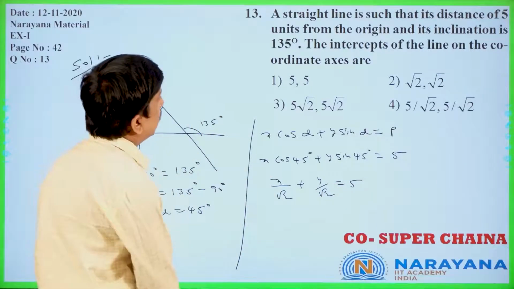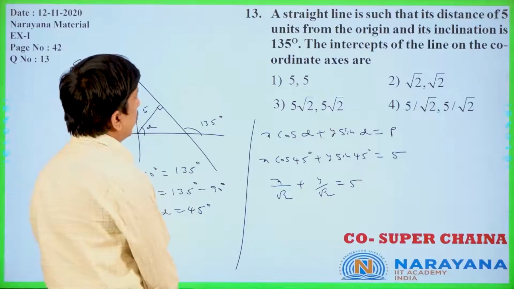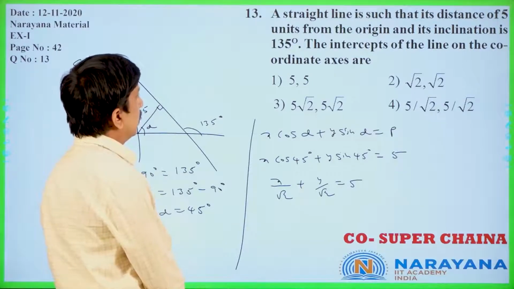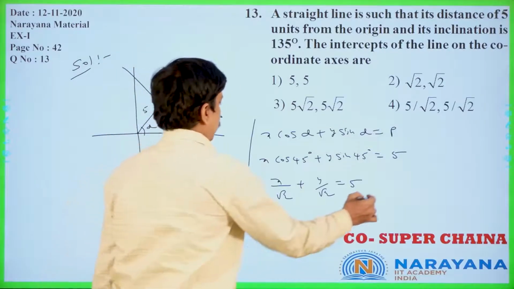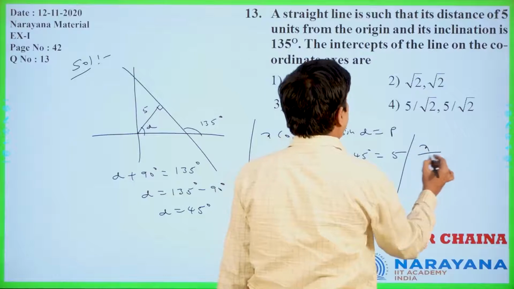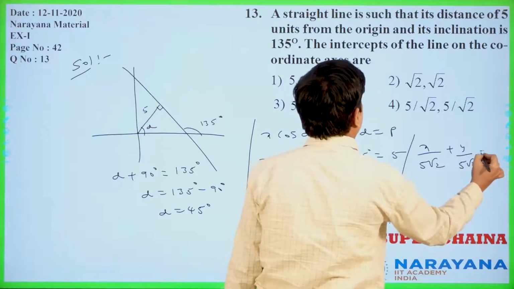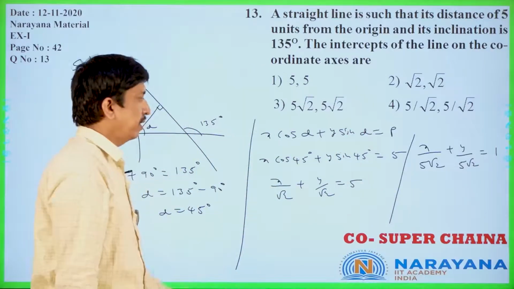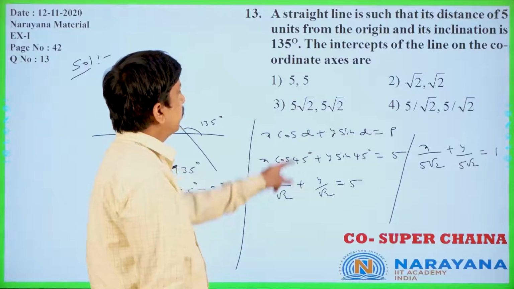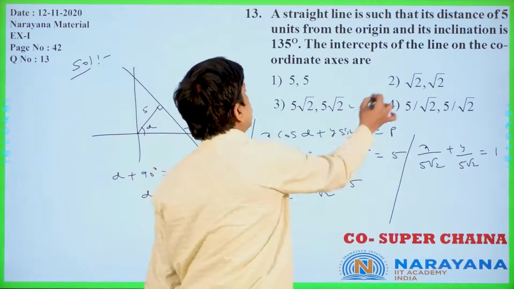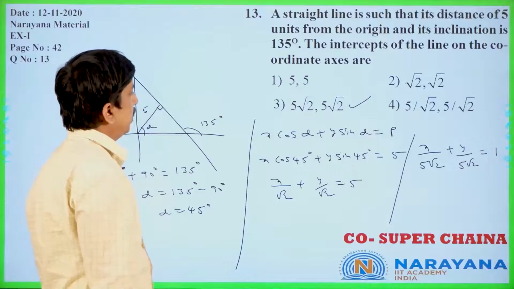Now they are asking to find the intercepts of the line on the coordinate axes. Now x by 5 root 2 plus y by 5 root 2 is equal to 1. See, I am taking this 5 this side, so we get 5 root 2, 5 root 2. So what are the intercepts? 5 root 2, 5 root 2, this is the right answer. The x-intercept is 5 root 2, the y-intercept is also 5 root 2.